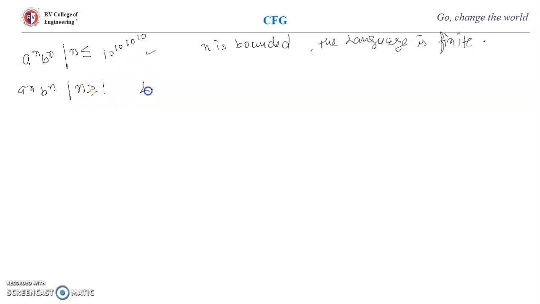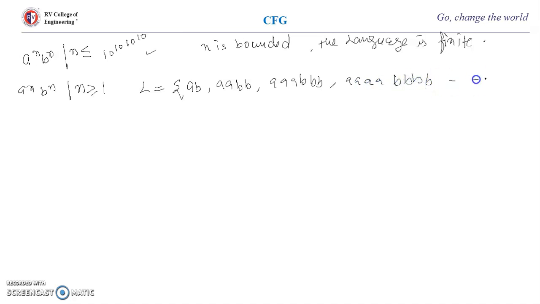So the meaning is my language should contain all the strings which have the same number of a's followed by the same number of b's, where n is greater than or equal to 1. That means ab, or if there are 2 a's, there should be 2 b's. If there are 3 a's, there should be 3 b's. If there are 4 a's, there should be 4 b's.